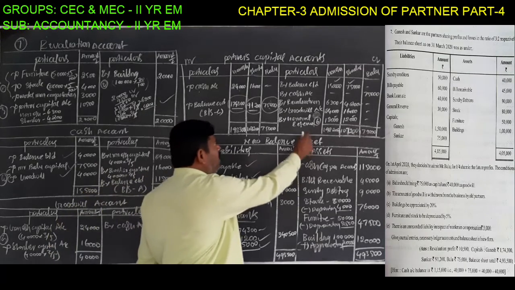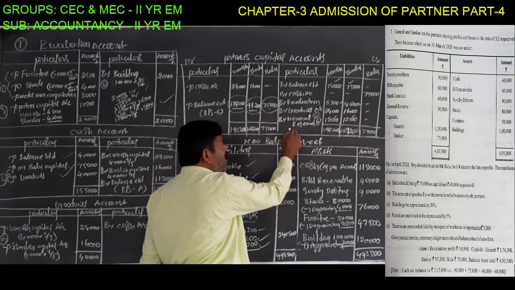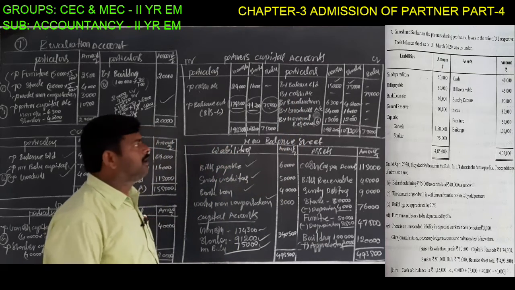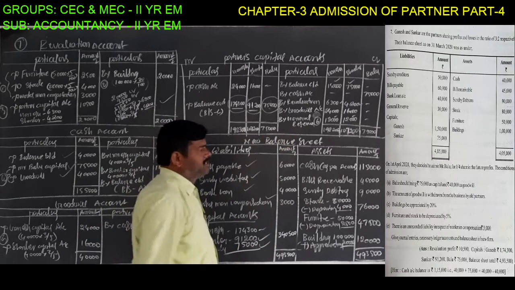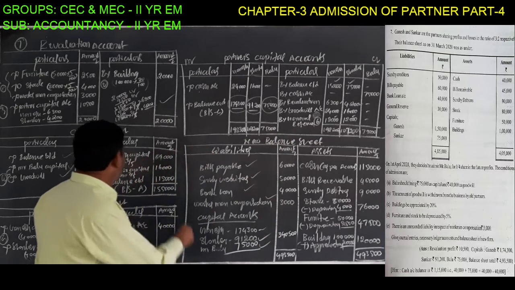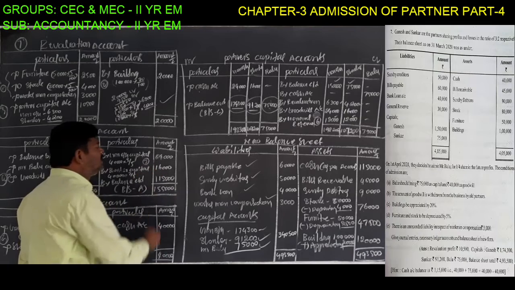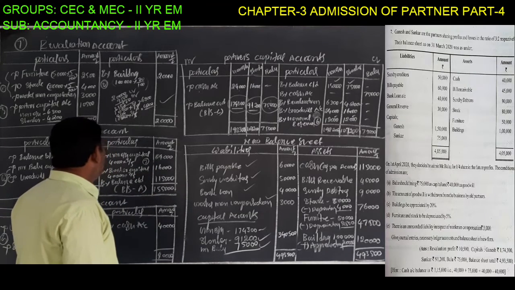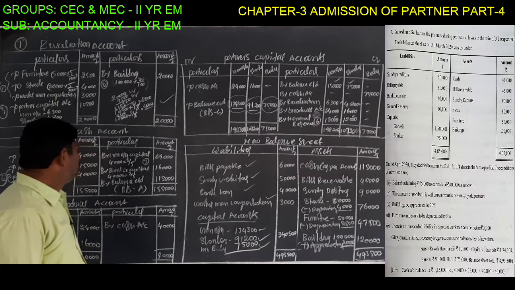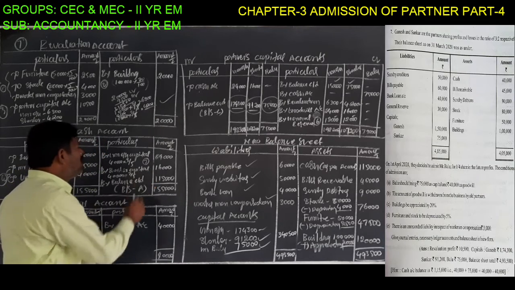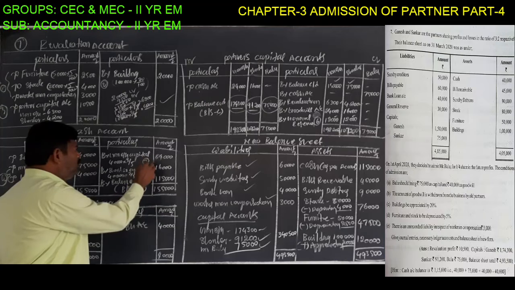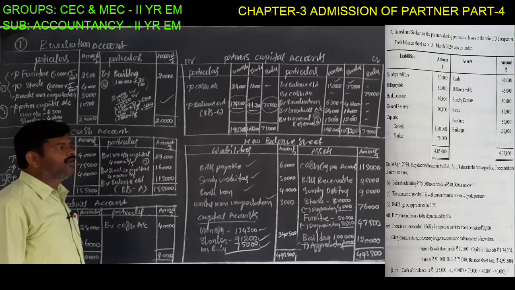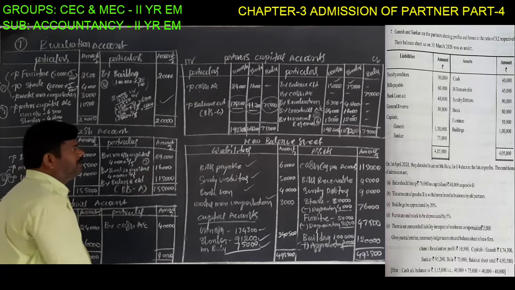This is the distribution of general reserves. Seventh entry, for taking cash by the old partners: Ganesh capital account debit, Shankar capital account debit, to cash account, meaning goodwill withdrawn by the old partners.